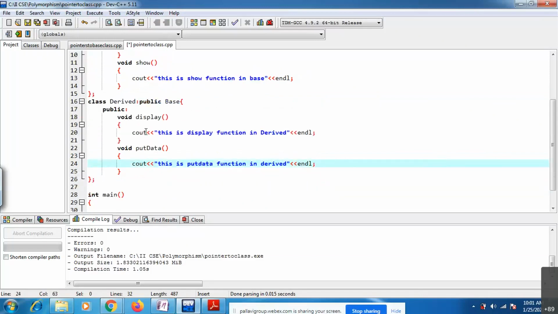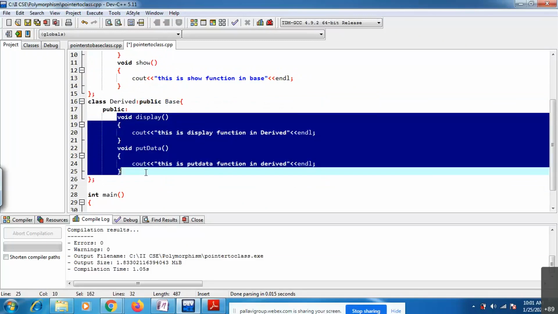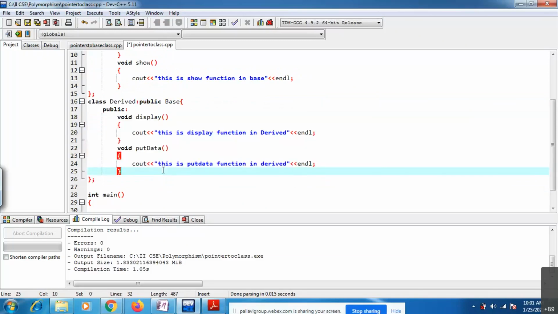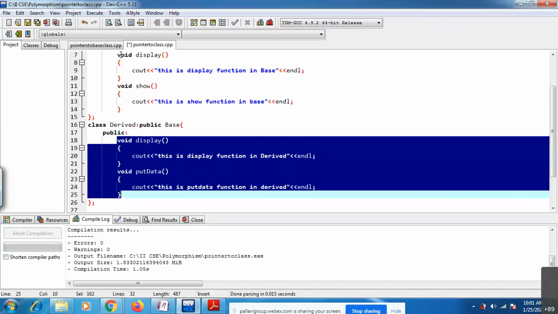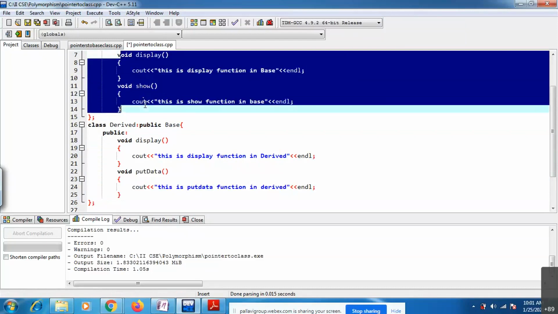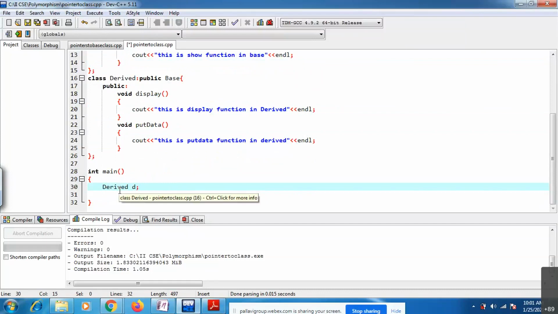In derived, you have two functions, display and put data. Along with these two functions, you have one more display function and one more show function. Here I'm creating one object for derived, named d.